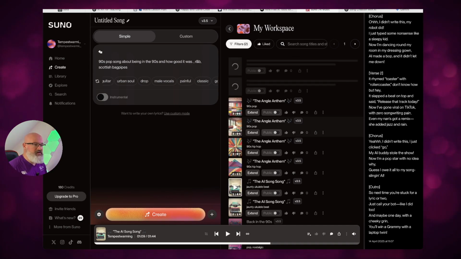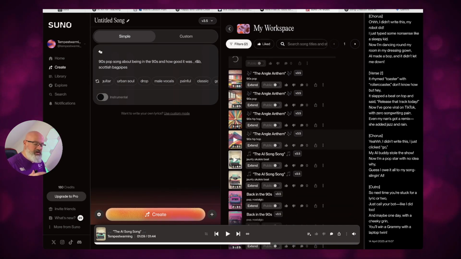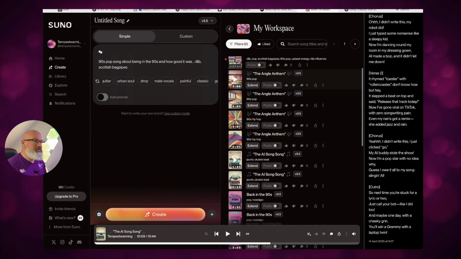So lots of different ones that I've generated. You can use this for creating songs, for intros, for videos, for lessons. I'll show you some of those things that I can do in a second, or what I've made. So it's quite quick to generate.